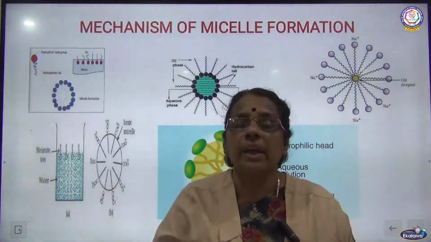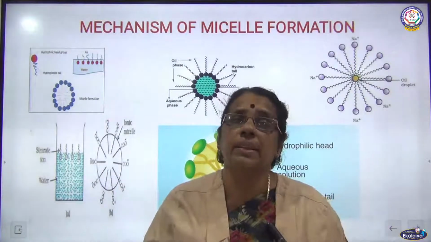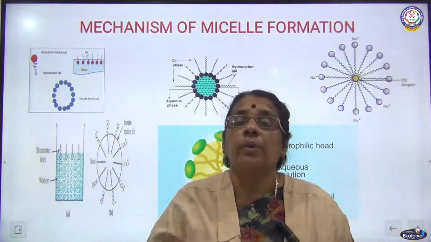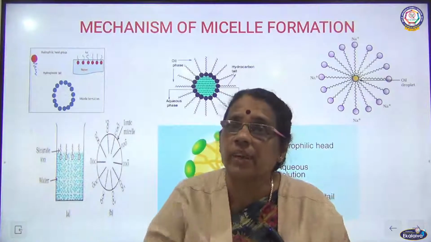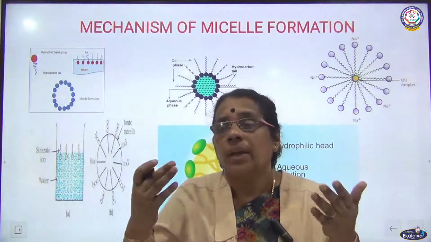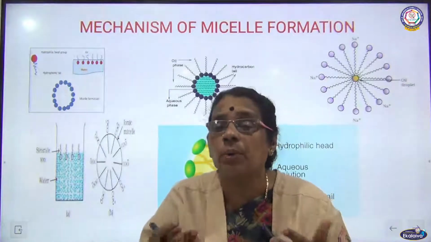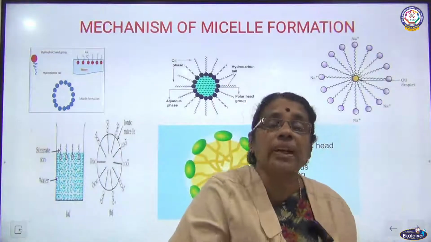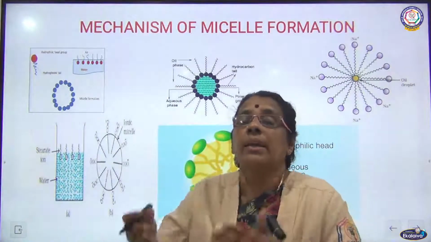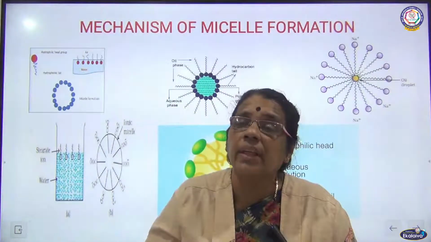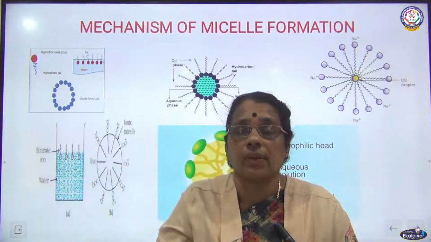Already we are dealing with colloids. What is a colloid? It is a heterogeneous mixture which will have two or more substances. And in the previous class I told about the classification of colloids based on the type of interaction between the dispersed phase and dispersion medium, based on the physical state of the dispersed phase and dispersion medium, and based on the size of the particles present in the dispersed phase. All these things we have seen in the previous class.